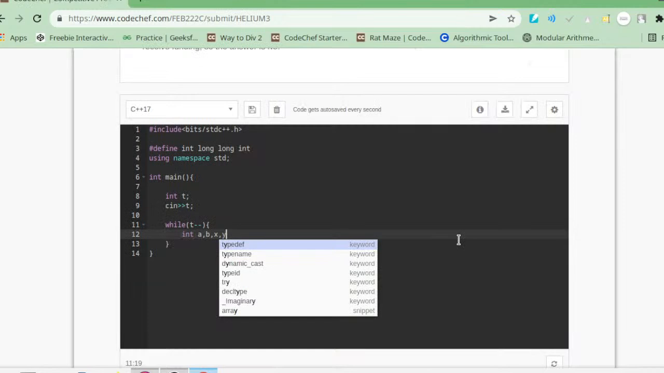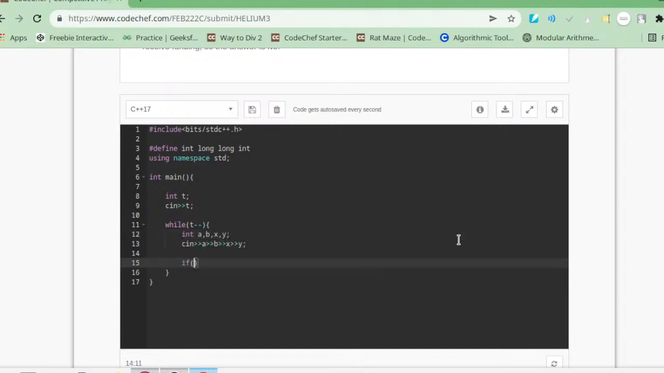Okay, so now we are taking input for a, b, x and y. As we have seen and developed the logic, a into b is our requirement, while x into y is our availability. So let's write it as available.